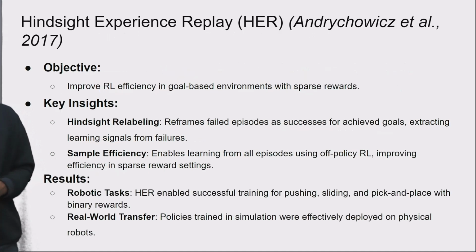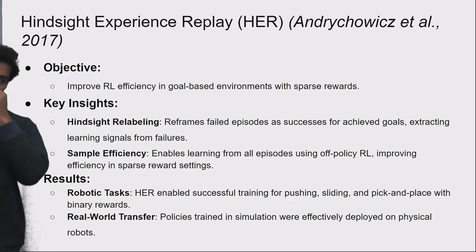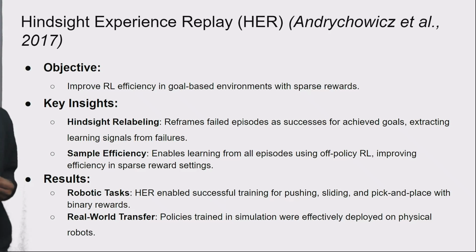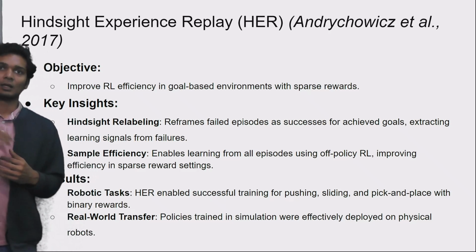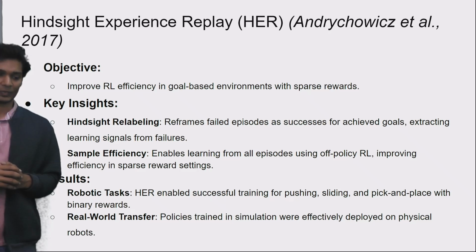A popular approach for this is hindsight experience replay, which improves RL efficiency in goal-based environments, especially in sparse reward environments. This is very useful because in sparse reward environments, you do not receive a learning signal until you take a lot of random actions and then finally reach the goal state.